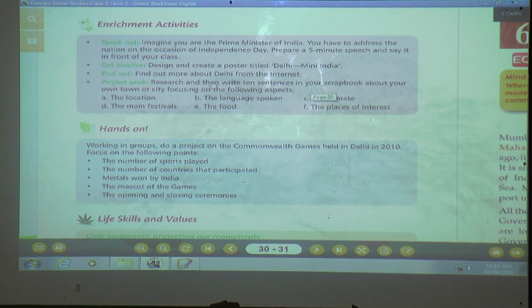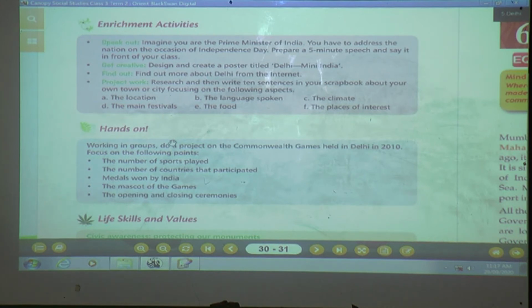You are going to research and then write 10 sentences in your scrapbook. You are going to research by yourself and write 10 sentences in your scrapbook. What will you write about? About your own city, where you are staying, or a city, focusing on the following aspects. What are you going to write in this? The location of your city, the language spoken, the climate, the main festivals,